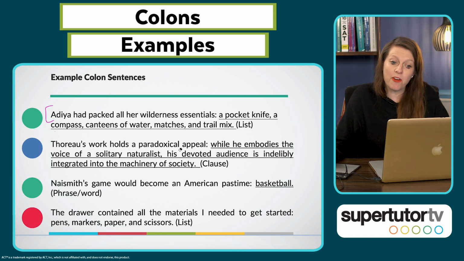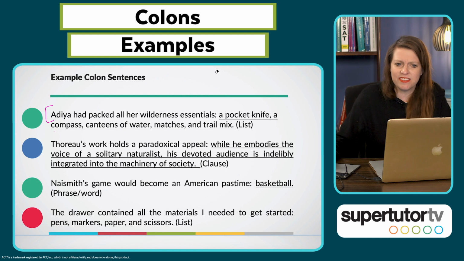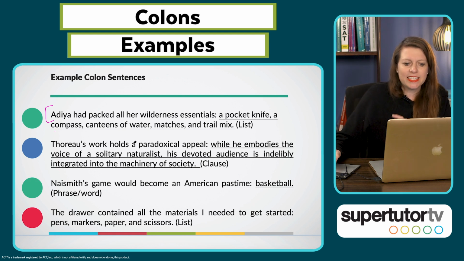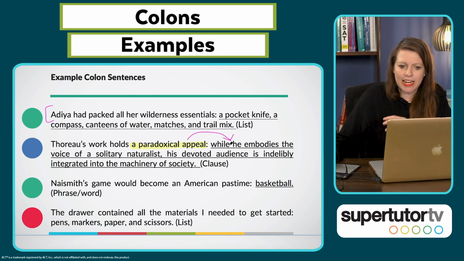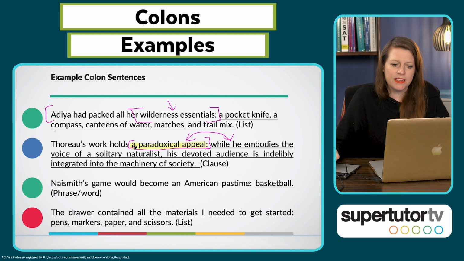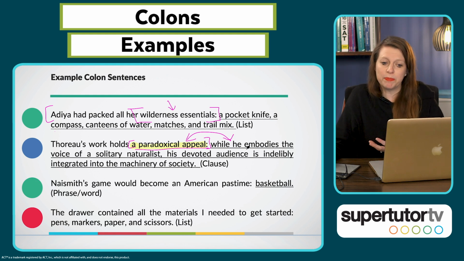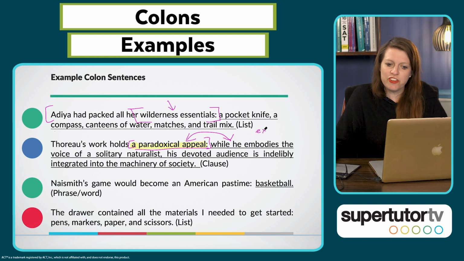Next, Thoreau's work holds a paradoxical appeal. While he embodies the voice of a solitary naturalist, his devoted audience is indelibly integrated into the machinery of society. So this basically explains the paradoxical appeal. Because this section is an explanation of this singular idea, you see how this is kind of a noun phrase, just like this was a noun phrase, wilderness essentials. All her wilderness essentials is sort of this phrase that then we explicate, right? And same here, a paradoxical appeal, we're going to explain that out. And this is an explanation, a definition, whatever you want to call it. Perfect place for a colon.